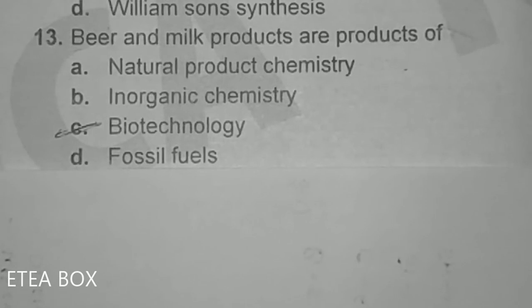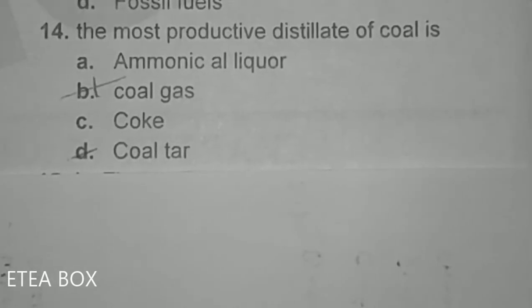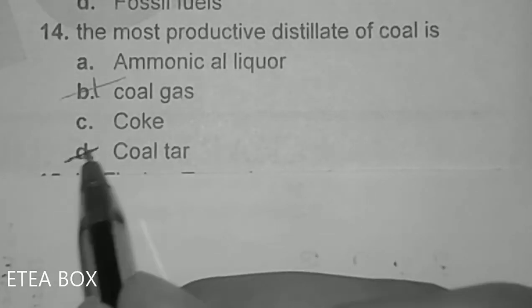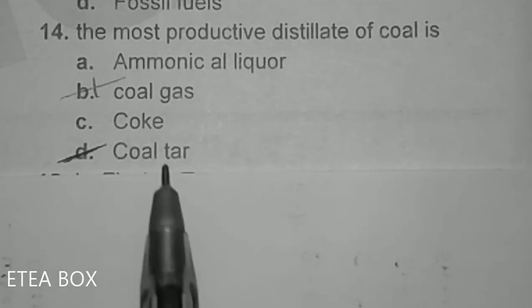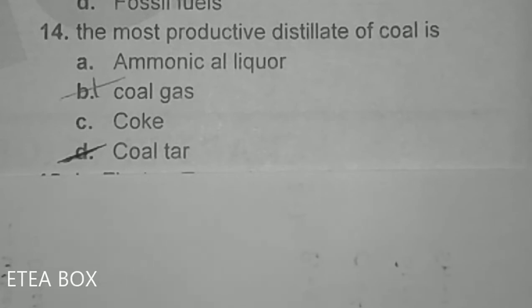The most productive distillate of coal is coal tar, because upon fractional distillation, this coal tar gives organic compounds like benzene, toluene, xylene, phenol, cresol, naphthalene, anthracene, etc. That's why this is the most productive distillate of coal.